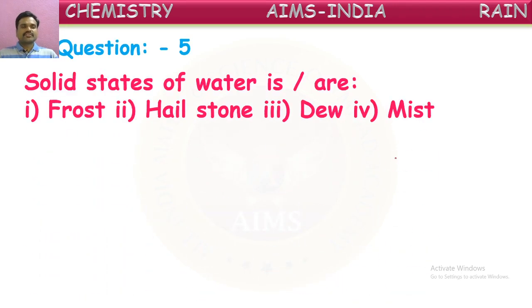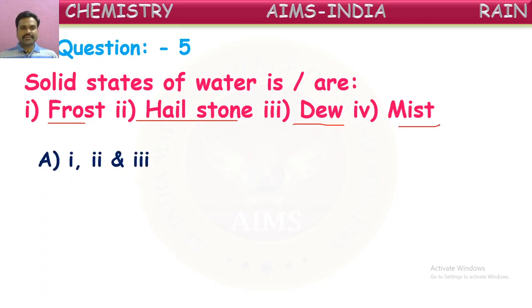Next question, solid states of water among these. See, here they have given different forms of water. Out of these, which are considered as solid forms of water? See, is a frost a solid form, or hailstone is a solid form, dew and mist. Now let us see options what they have given. First, second and third means frost, hailstone and dew are the solid forms.